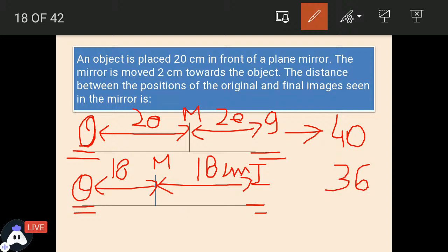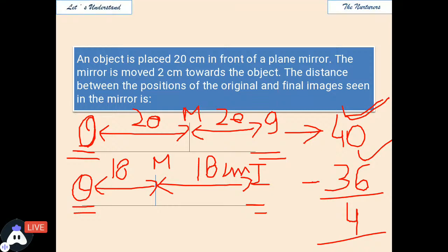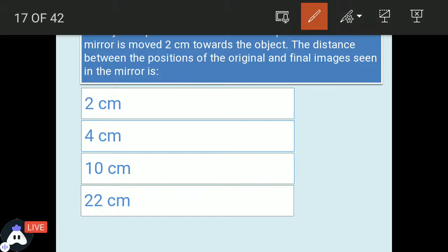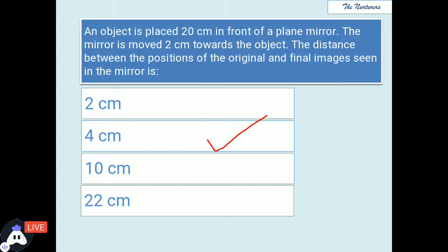And the question is asking for the distance between this case and the earlier case, that is, when it was at 20 and afterwards when it is at 18. So the difference would be 4 centimeter. It's a simple question, but the language is somewhat twisted, so practice needs to be done. The answer to this question would be 4 centimeter.